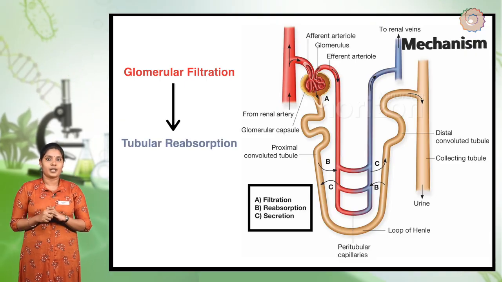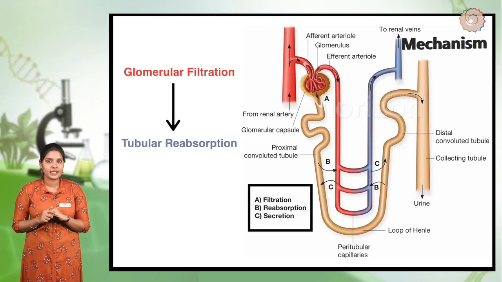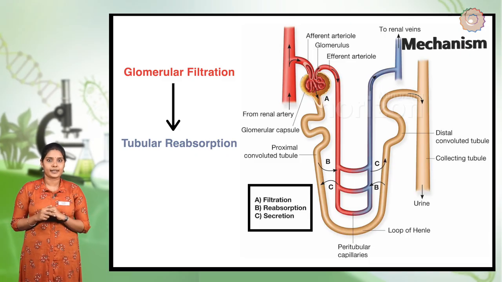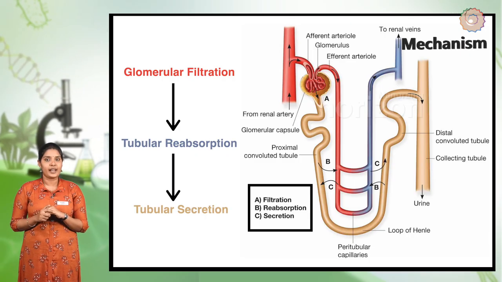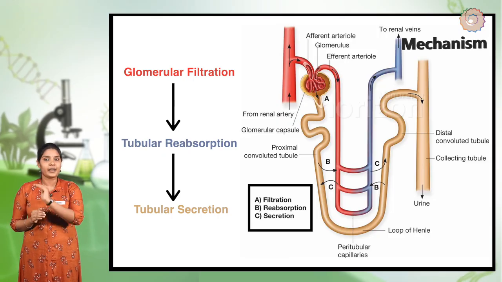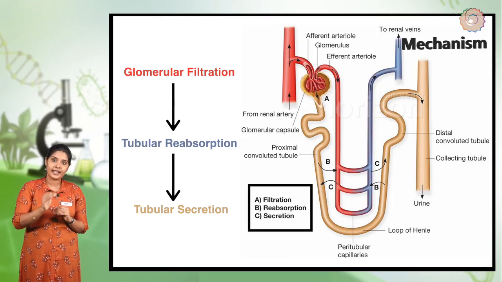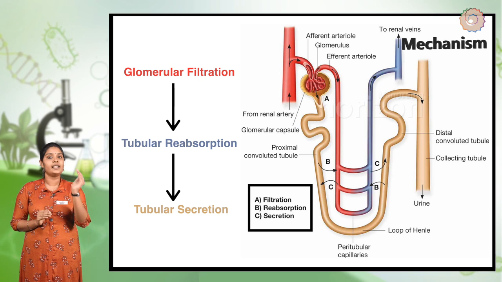Tubular reabsorption, the stage where reabsorption takes place by the capillaries. And secretion, the final stage where urea, salts and the remaining water contents are secreted to the collecting duct and finally to the ureter.